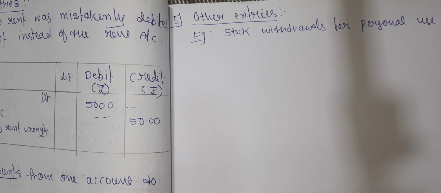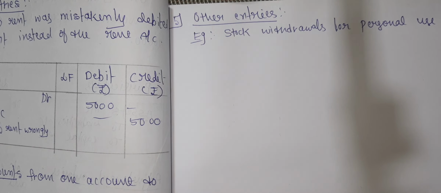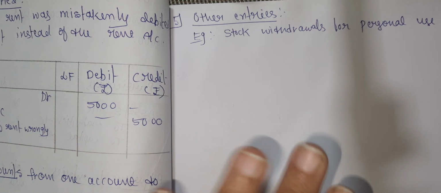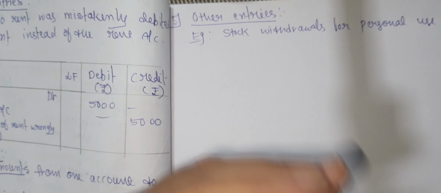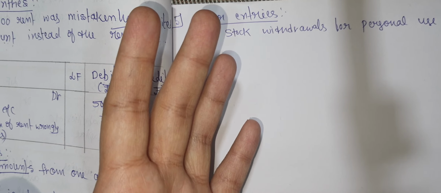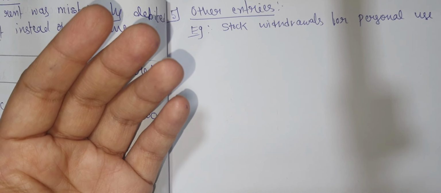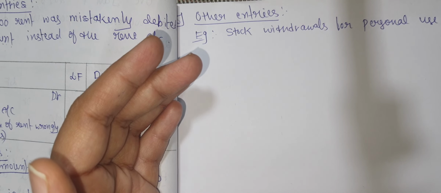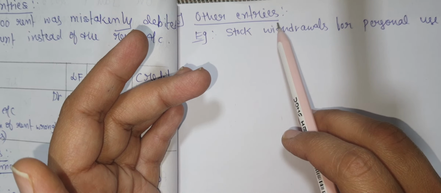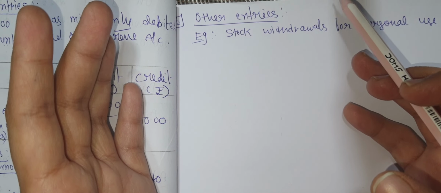But goods we have to record in the purchase book or sales book. Here, purchase or sale of items on credit other than goods, or goods distributed as samples for sales promotion, or loss of goods by fire or any spoilage. Okay, so these are the transactions we have to record. These will come under other entries or miscellaneous entries.